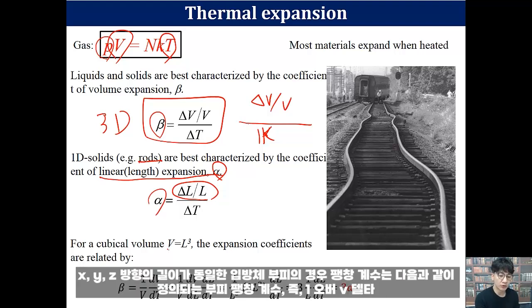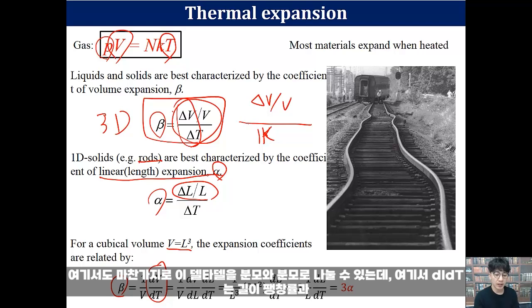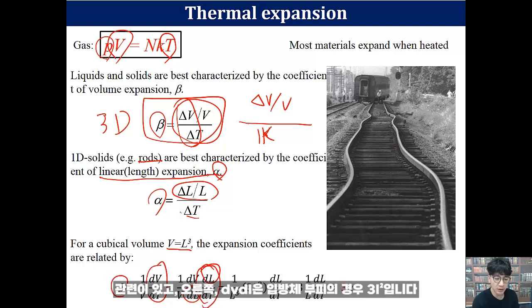For a cubical volume, which has the same length in the XYZ directions, the expansion coefficients are related. The volume expansion coefficient is defined as 1 over V, dV over dT, same thing here. And we can divide by dL in the denominator and numerator. Then dL over dT is related to the length expansion coefficient, right?